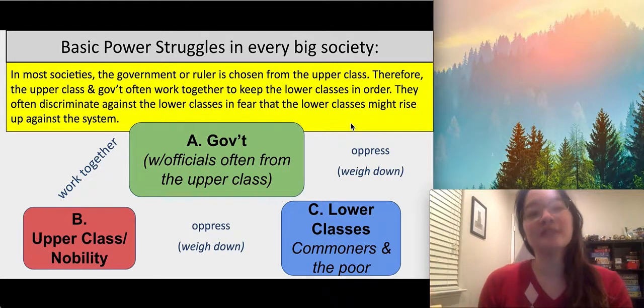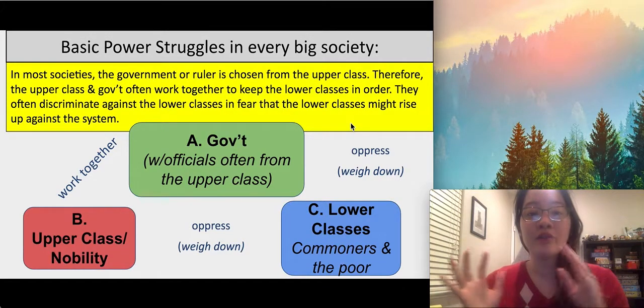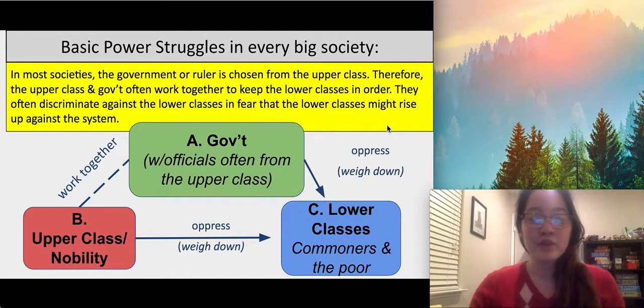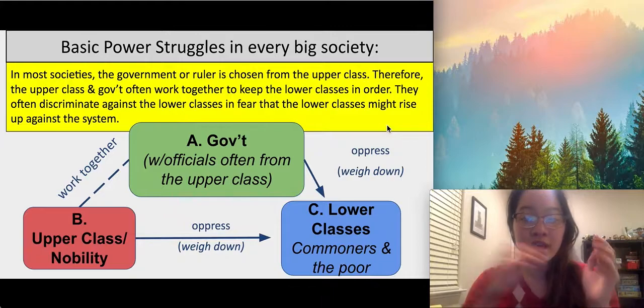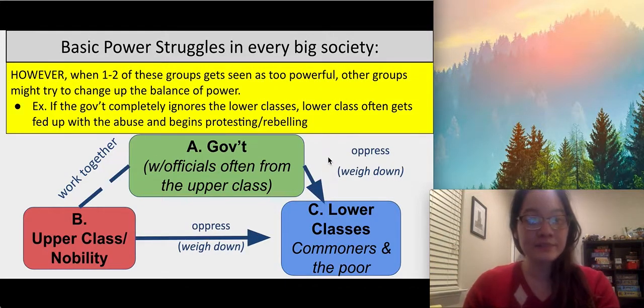So, in most societies, the government or ruler is chosen from the upper class. Therefore, the upper class and the government often work together to keep the lower classes in order. They often discriminate against the lower classes in fear that the lower classes might rise up against the system. So, a lot of times you see them working together, right, oppressing or weighing down the lower classes.